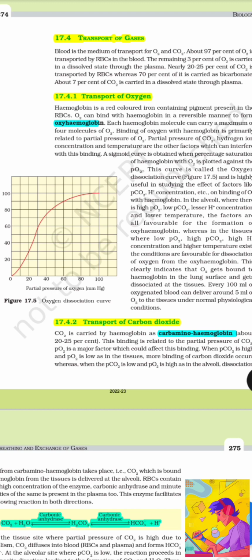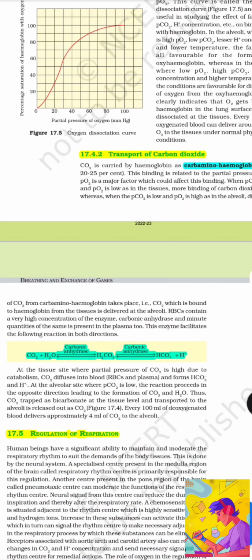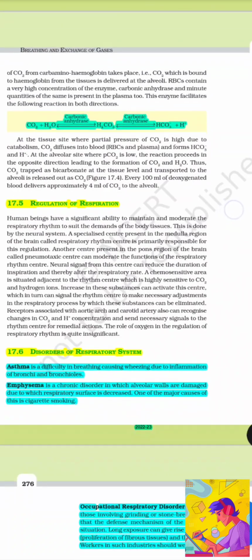When partial pressure of carbon dioxide is high and partial pressure of oxygen is low in the tissues, more binding of carbon dioxide occurs. Whereas when the partial pressure of carbon dioxide is low and partial pressure of oxygen is high in the alveoli, dissociation of carbon dioxide from carbaminohemoglobin takes place. That is, carbon dioxide which is bound to the hemoglobin from the tissues is delivered to the alveoli.